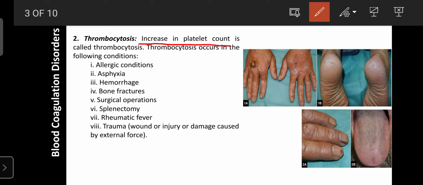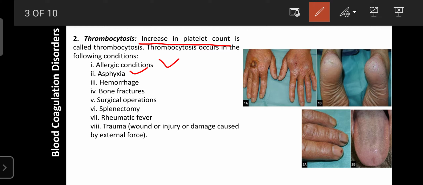Thrombocytosis occurs in the following conditions, like allergy. Any allergy due to dust, food, or any microorganism, where the platelet count also increases. Then asphyxia, that is a deficiency or deprivation of oxygen in the body due to deficiency of oxygen in the environment.